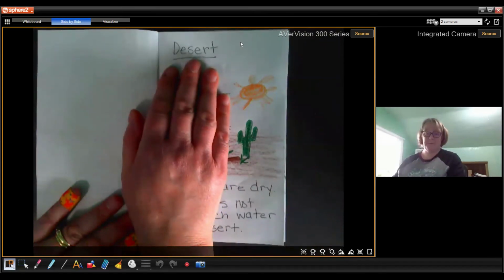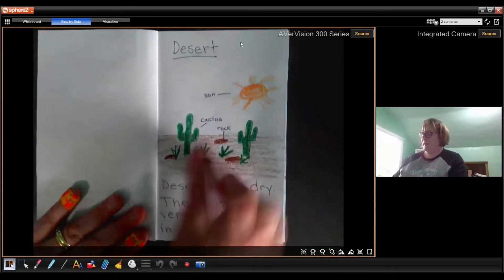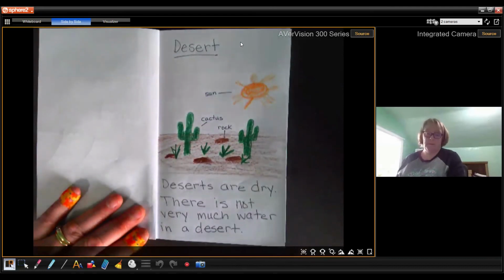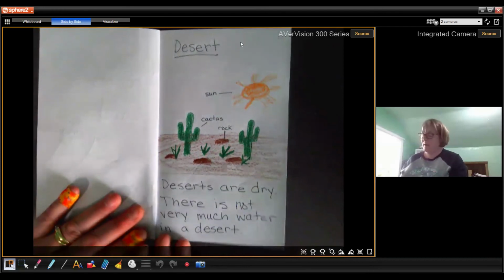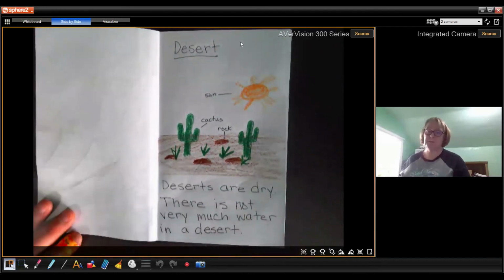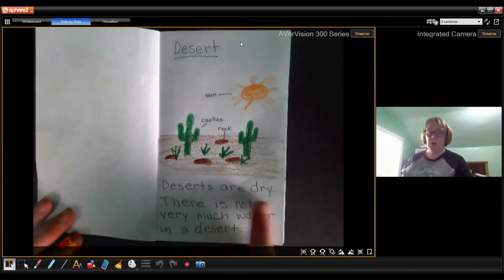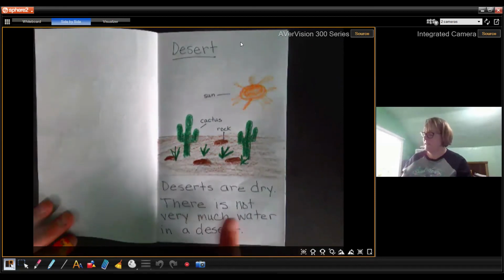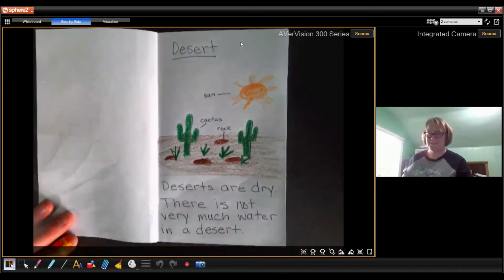I labeled my drawing: sun, cactus, rock. And I wrote two sentences. You only need to write one. Deserts are dry. You could stop there. There is not very much water in a desert.